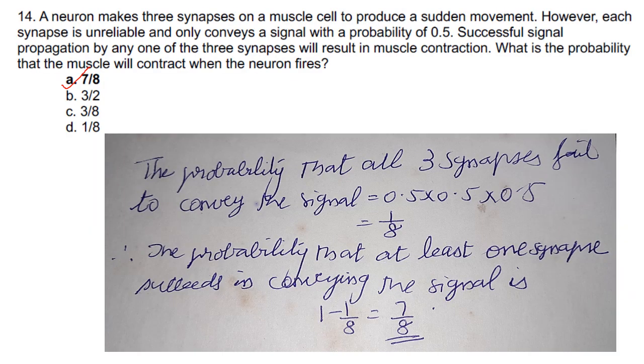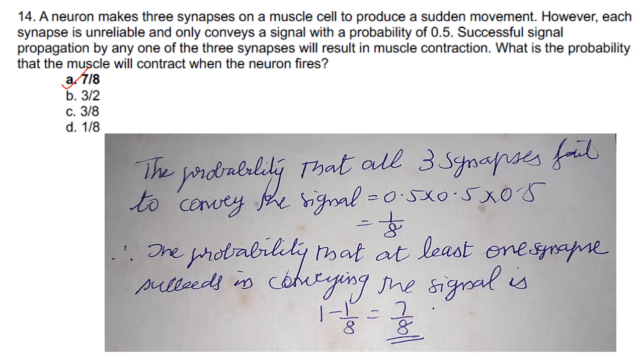A neuron takes 3 synapses on a muscle cell to produce a sudden movement. However, each synapse is unreliable and only conveys a signal with a probability of 0.5. Successful signal propagation by any of the 3 synapses will result in muscle contraction. What is the probability that the muscle will contract when the neuron fires?